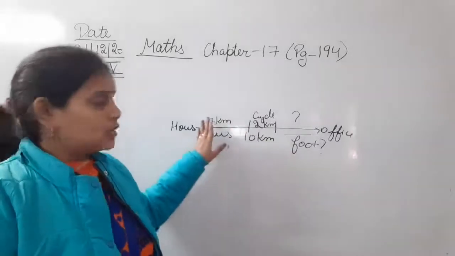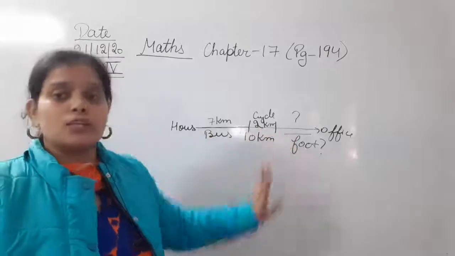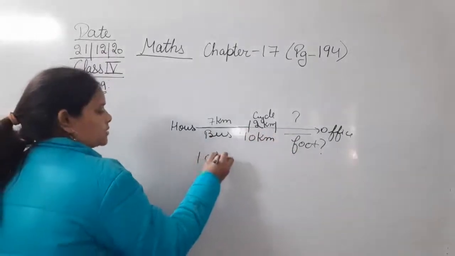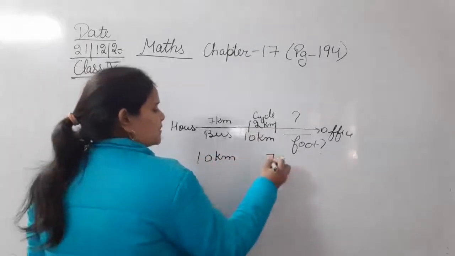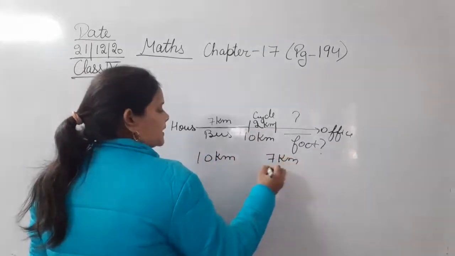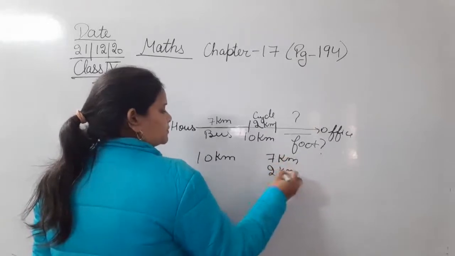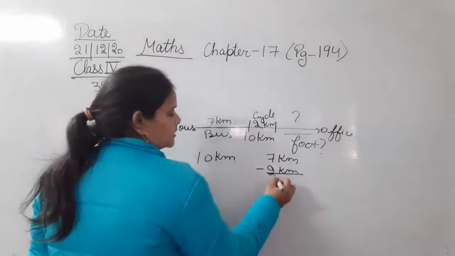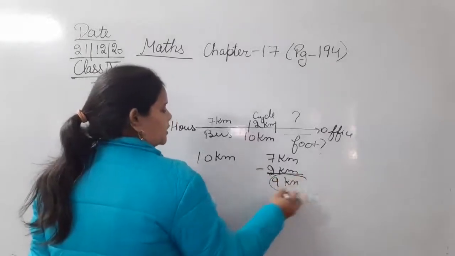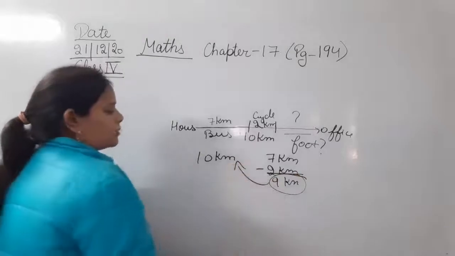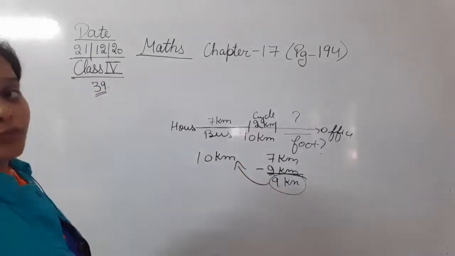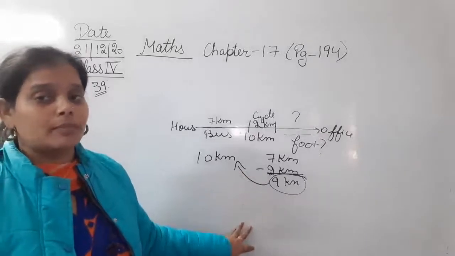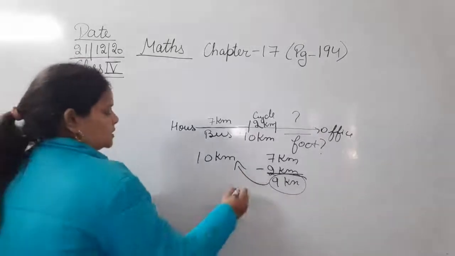Total में से if you subtract 7 and 2, then you will get the distance. Okay, तो total है 10 kilometer. Distance covered by bus is 7 kilometer. Distance covered by cycle is 2 kilometer. That is total distance जो cycle और bus से you cover, that is 9 kilometer. Okay, but the office is 10. तो बाकी जो बचा distance है that is covered on foot. So 10 में से if you subtract 9, you will get the rest of the distance that you cover by foot. That is 1 kilometer.